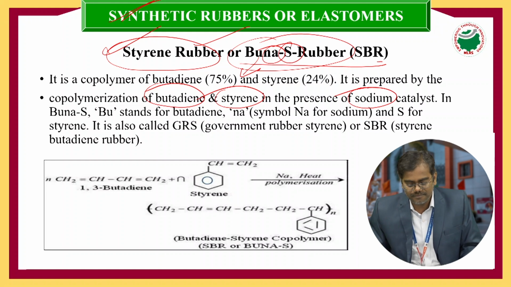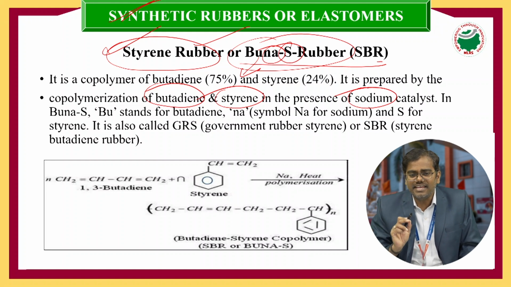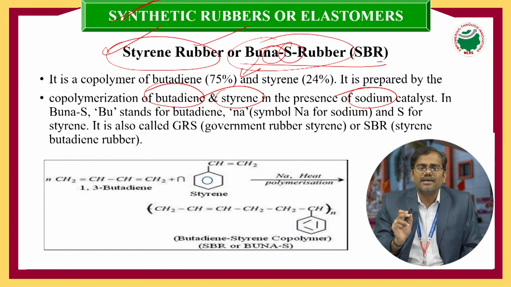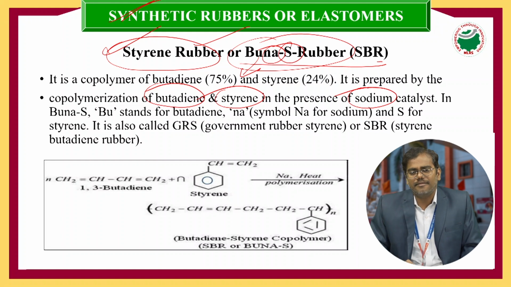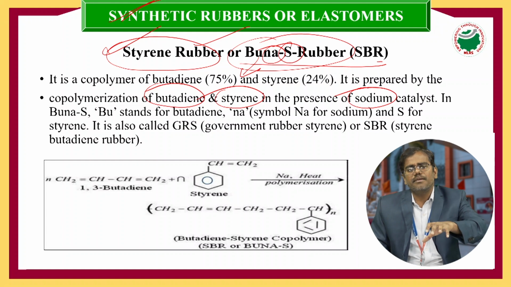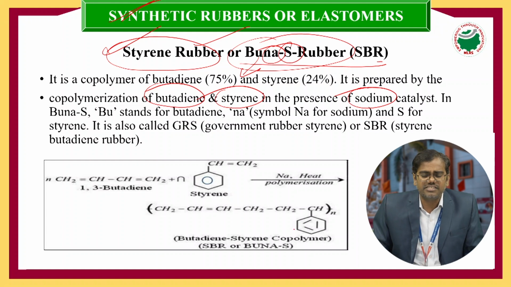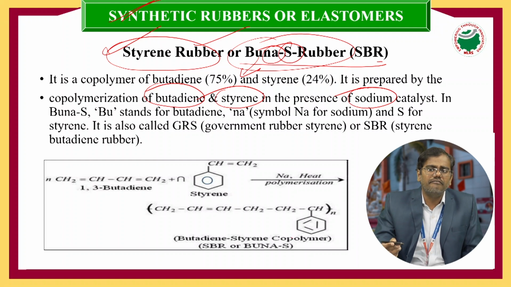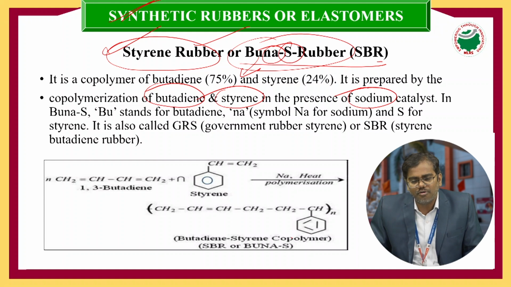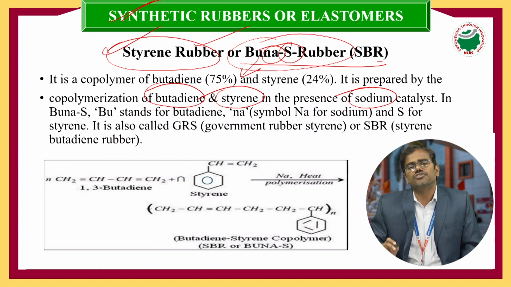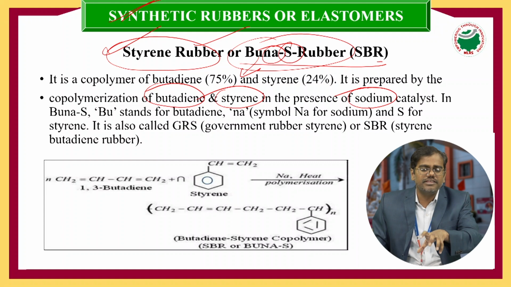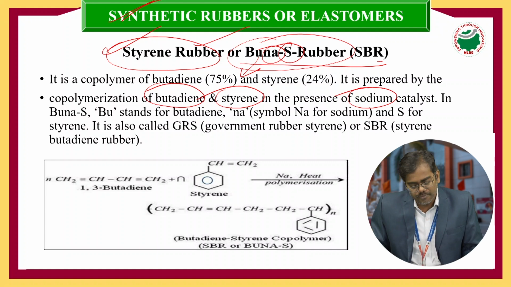First point, please note down: Buna-S rubber is a copolymer. Why? Because the monomers are different. That is butadiene, sodium, which acts as a catalyst, and S stands for styrene. All these three chemical compounds are different, so different monomers are involved in the polymerization process, leading to the formation of a copolymer, and this polymerization process we call copolymerization.